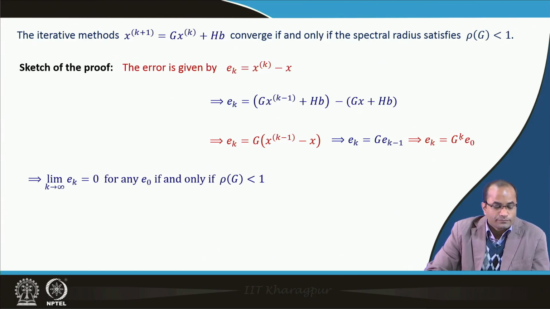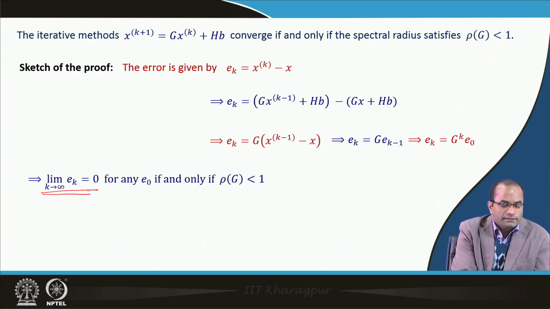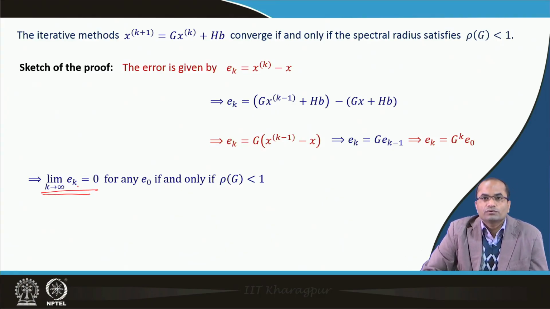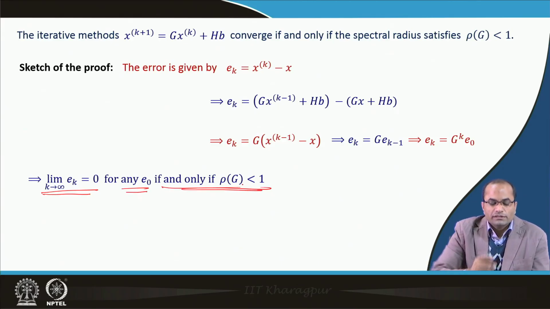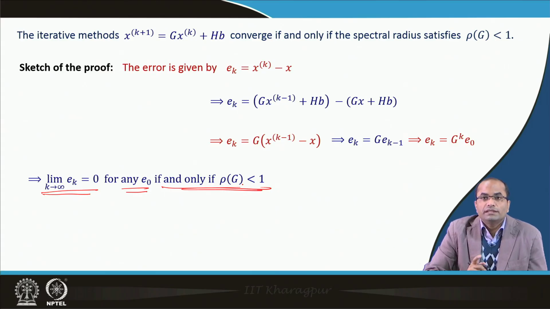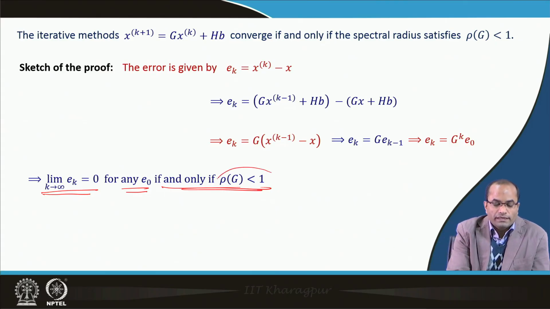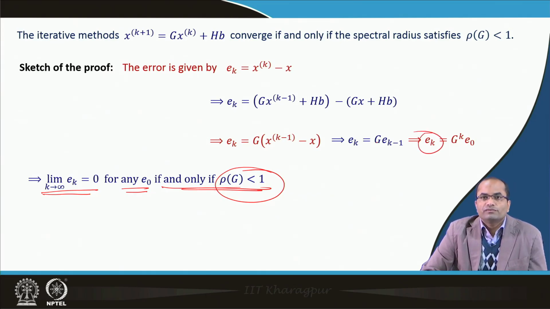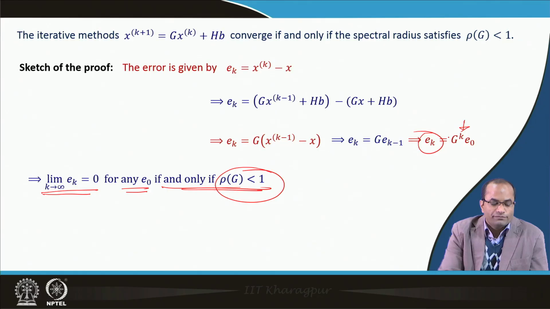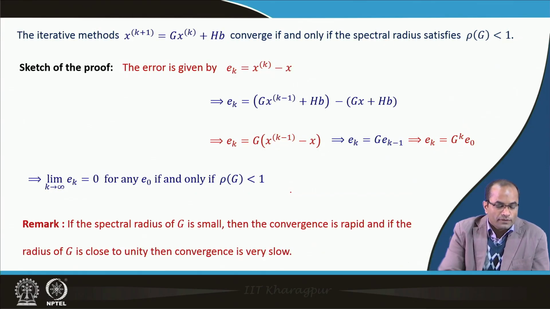And we have this result that this error will go to 0 as k goes to infinity for any E naught if and only if the spectral radius of g is less than 1. So, if the spectral radius of this g is less than 1, then this error will go to 0 as k goes to infinity, and that is actually the convergence, that the error between the approximate solution and the exact solution goes to 0 as k goes to infinity. So, we have proved this result.